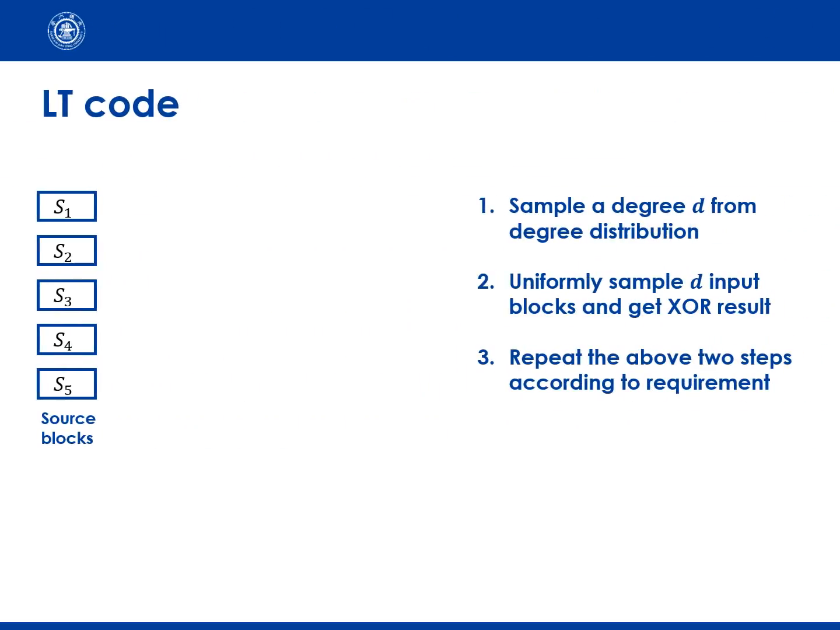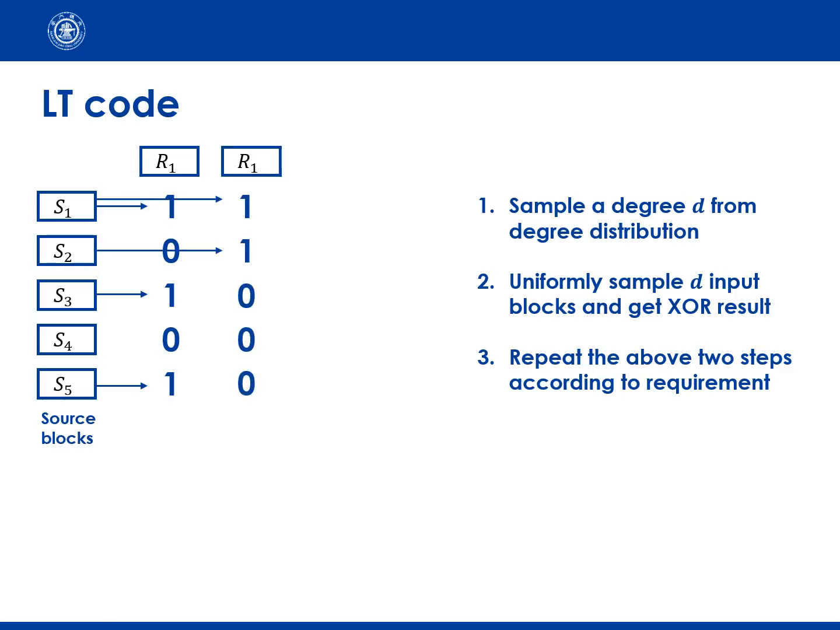LT code is also based on the XOR operation. It will first sample a degree from a degree distribution, for example 3, then uniformly sample 3 source blocks and get their XOR result. This result is a coded LT block, R1. Then repeat the above two steps. Enough coded blocks can be generated according to the requirement.